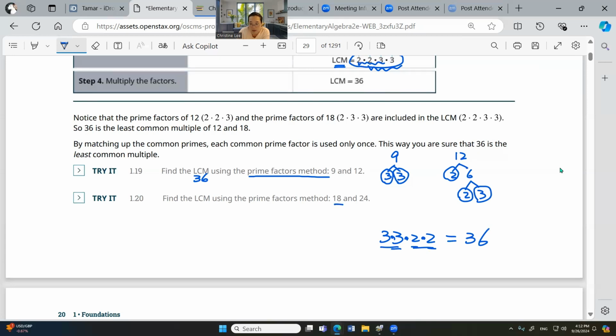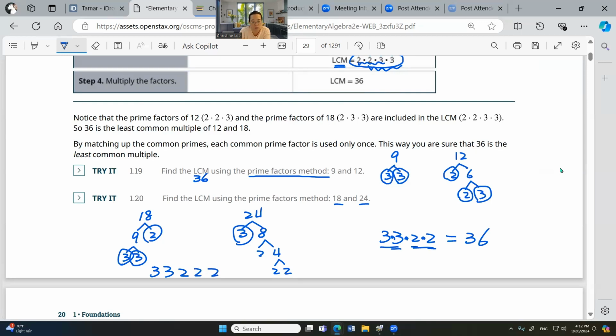Okay, 18 and 24. 18, break it down: 9 times 2, 3 times 3. Okay, 24: 3 times 8, 2 times 4 and 2, 2, right? I need 3, 3, 2, and then I need 3, okay, I have 3. And 2, 2, 2.